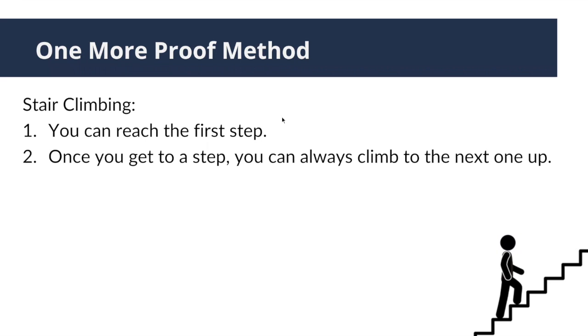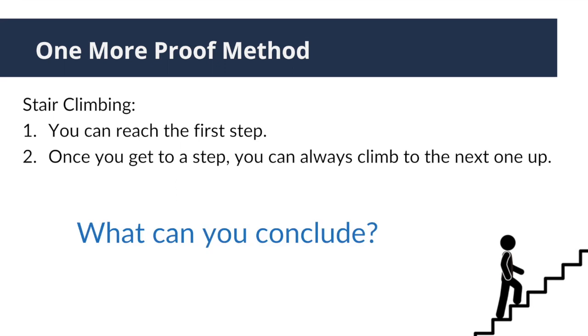First, let's consider the following stair climbing scenario. Assume that you know the following 2 statements are true. First, you can reach the first step at the bottom of the stair. Second, once you get to a step, you can always climb to the next one up. So based on these 2 statements, what can you conclude? The conclusion is you can reach any step of the stair.